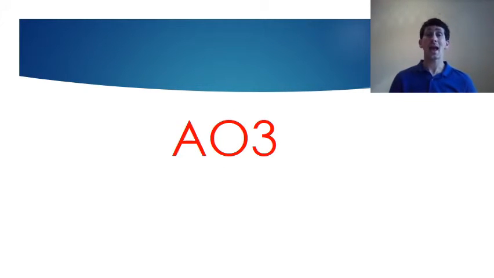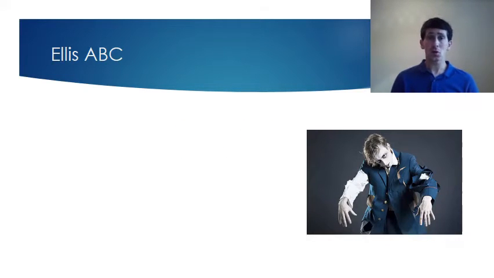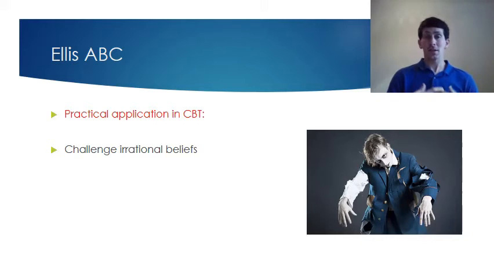We're now going to move on to the AO3, the evaluation points, the strengths, the weaknesses, the studies to show whether this model is good or not. So Ellis's model has a lot of the same strengths and limitations as Beck's model. For example, it can be used in CBT. Remember, this is all about irrational thoughts. So in therapy, such as CBT, a therapist could use Ellis's model to challenge irrational thoughts, to try and change someone's beliefs. You're trying to change that irrational belief. If you can do that, you can change the consequence. You can remove the depression.